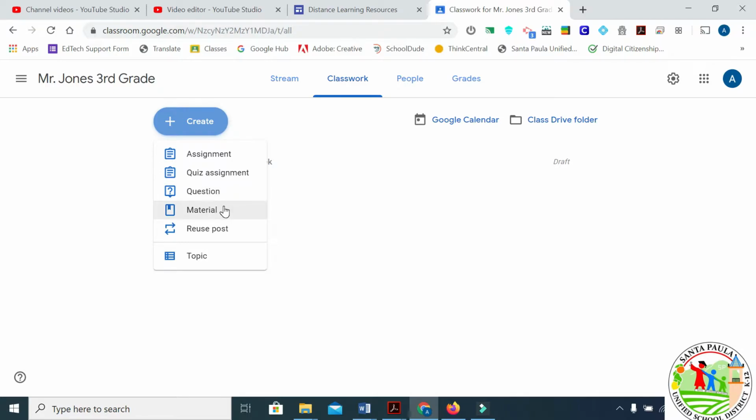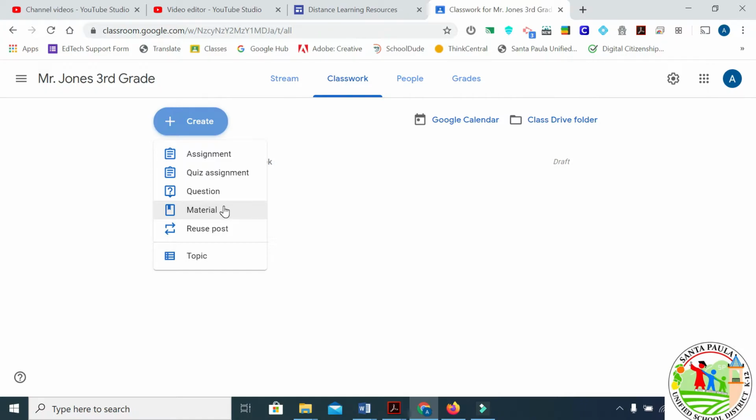Material is for anything that you want to give the kids that you are not going to grade. So like a syllabus. It could even be just a website link to something that you want them to get to. Instead of bookmarking it, you can put that in here and keep it at the top so that way they can reuse it.